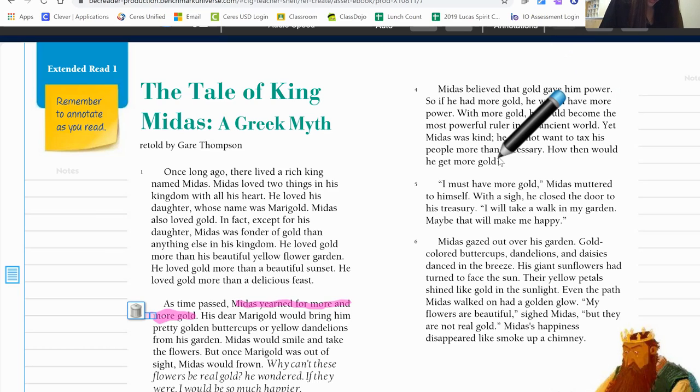Okay, so paragraph 4 describes another action. He is too kind to overtax his people for more gold. I think this might be important because I think he will try to get more gold another way. So I will underline it.